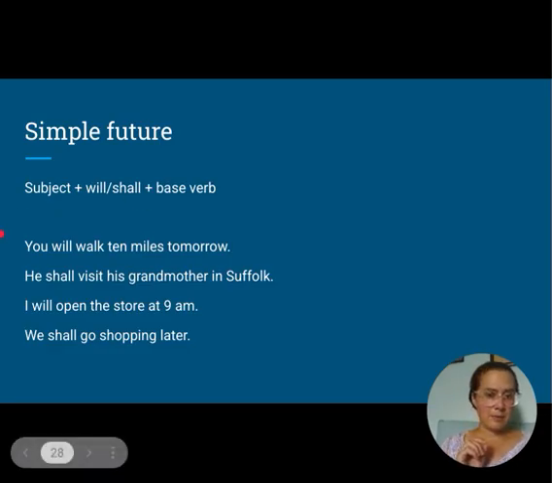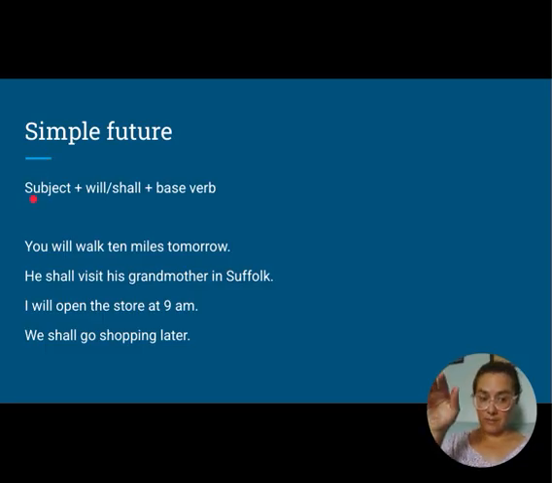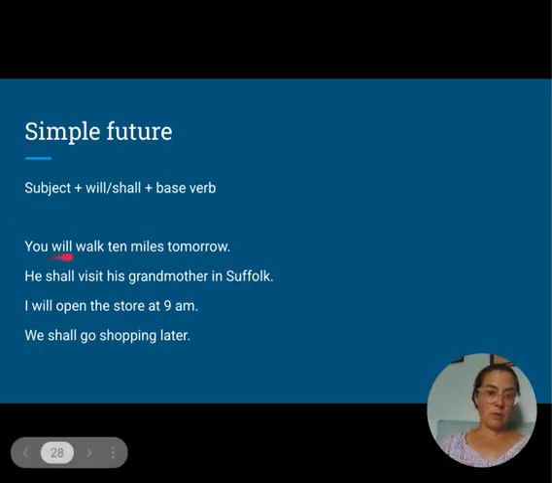Here are some examples of this construction of the simple future, something that will happen and has not happened yet. So we're talking about something that will be in the future. It's yet to be. You will walk 10 miles tomorrow. So again, tomorrow has not happened yet. He shall visit his grandmother in Suffolk. I will open the store at 9 a.m. We shall go shopping later. So all of these are the simple future.